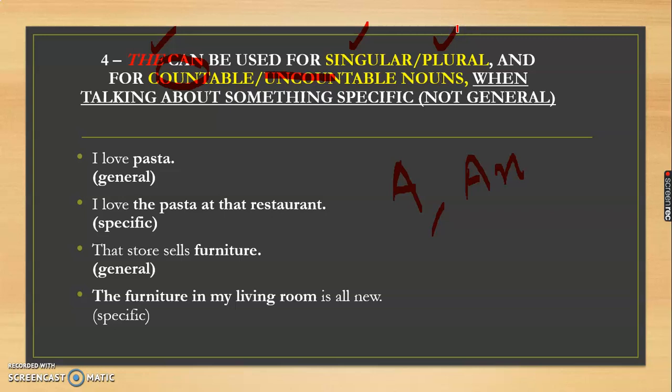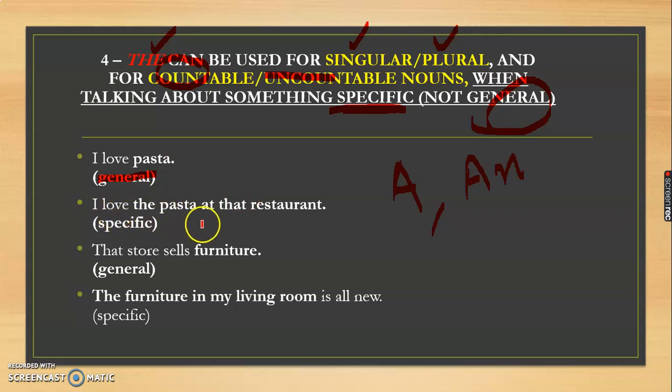And when we are talking about something specific, not general, "the" is used to specify something particular. That means we do not use "the" in a general sense. For example, I love pasta, and the second sentence, I love the pasta at that restaurant. In the first sentence, we are talking about pasta generally.